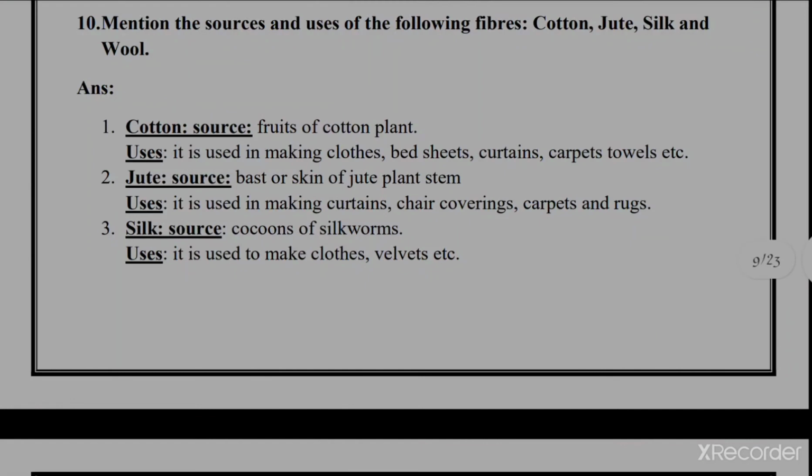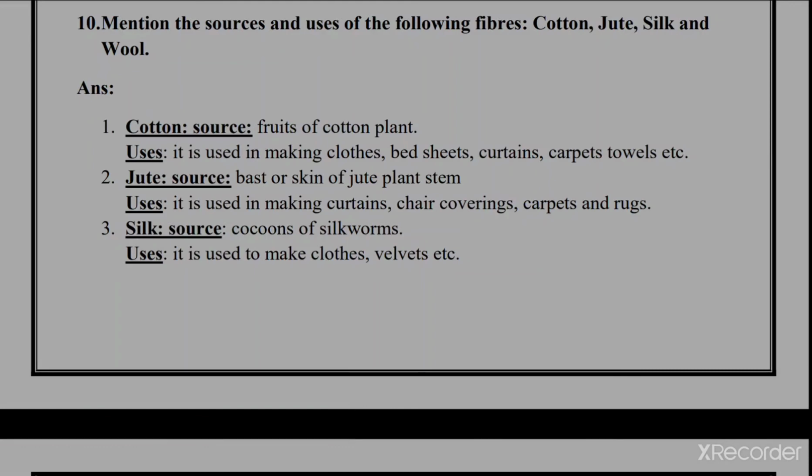Next question is mention the sources and uses of the following fibers. Let's take a glance one by one. First I will start with cotton. Cotton fibers we obtain from the fruit part of the cotton plant. Its uses are for making clothes, towels, carpets, bed sheets, curtains, etc.